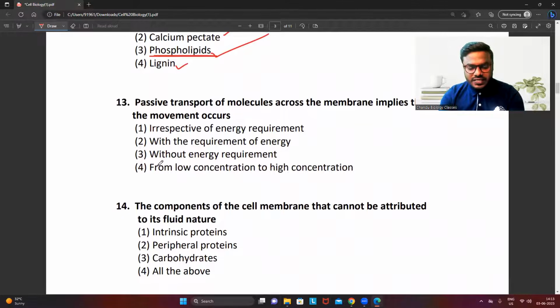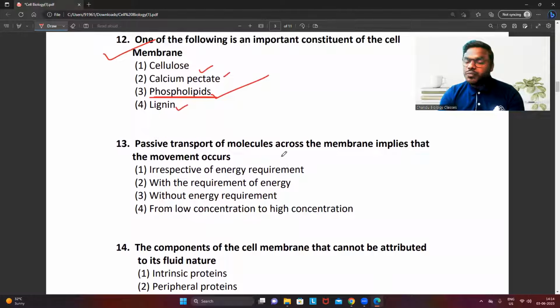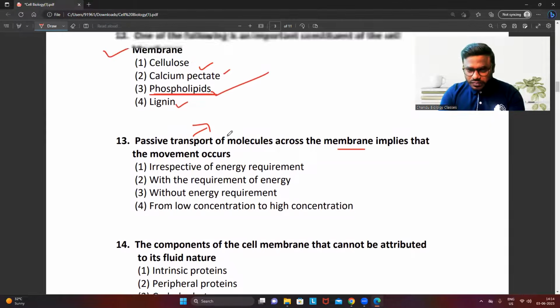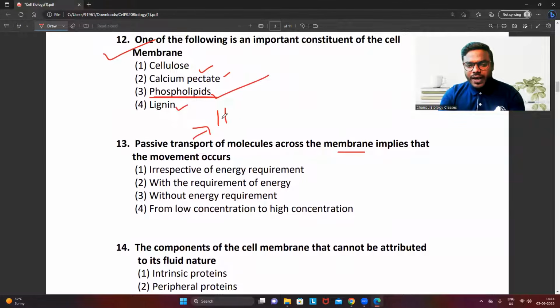Question number 13 says that passive transport of molecules across the membrane implies that movement occurs. Not to get confused. Every student commonly knows that. Passive transport means what, friends? The movement of ions from high concentration to low concentration. Are we spending any kind of energy?